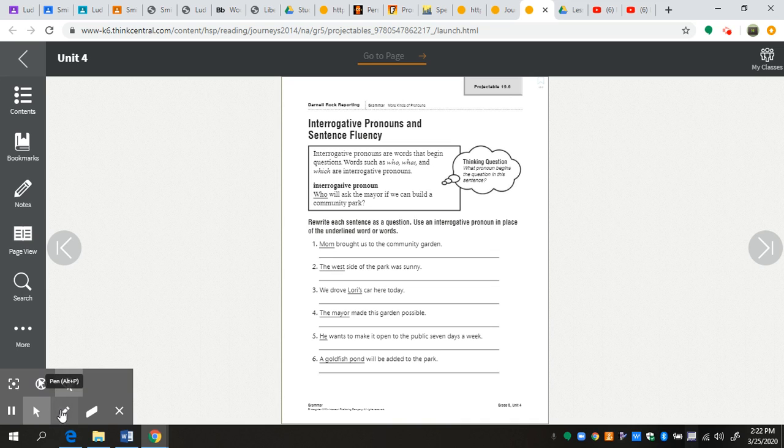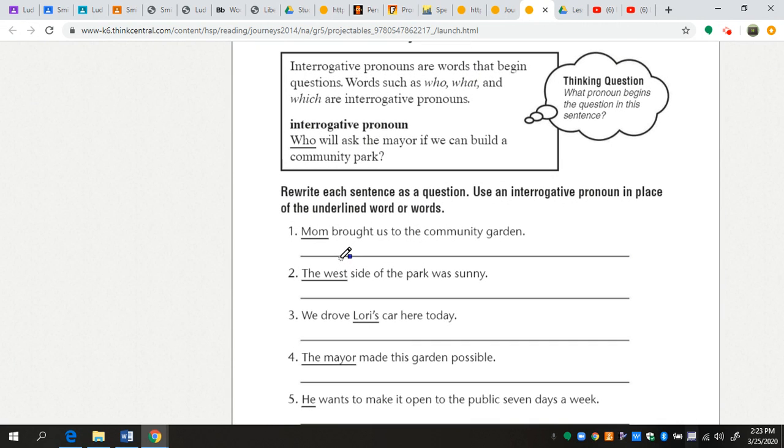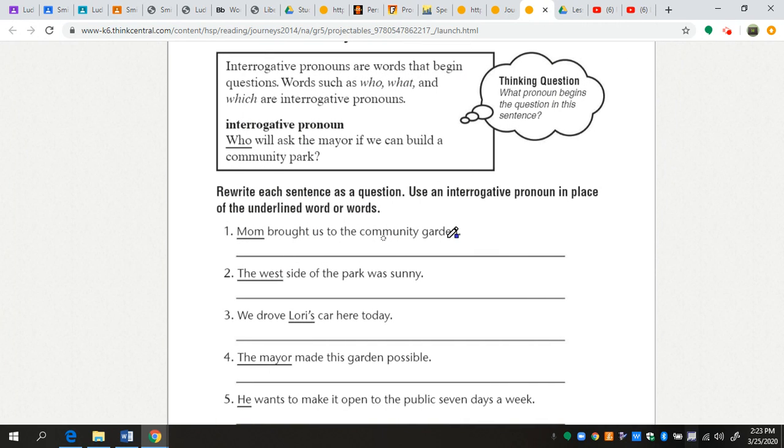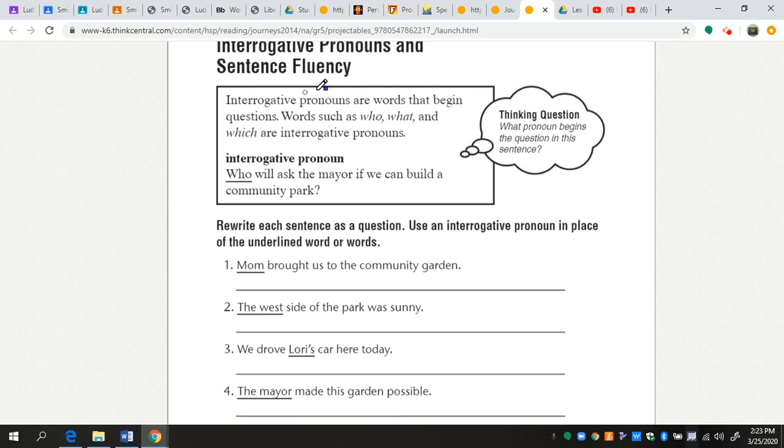Hi, boys and girls. So, the second thing we're going to be talking about today is interrogative pronouns. When we talked about sentence types, we learned that an interrogative sentence is a sentence that asks a question. So, interrogative pronouns are words such as who, what, and which. So, let's look at what our little cheat sheet at the top here says. It says interrogative pronouns are words that begin questions. Words such as who, what, and which are interrogative pronouns.